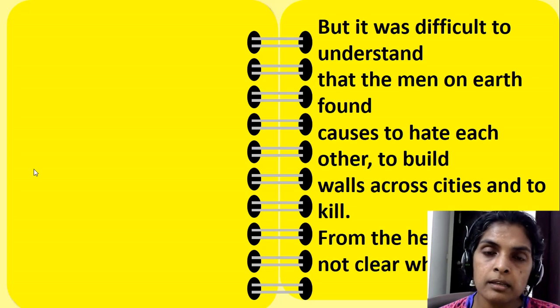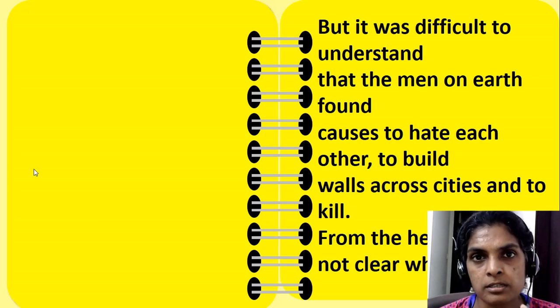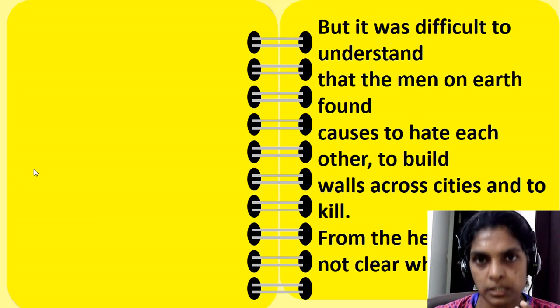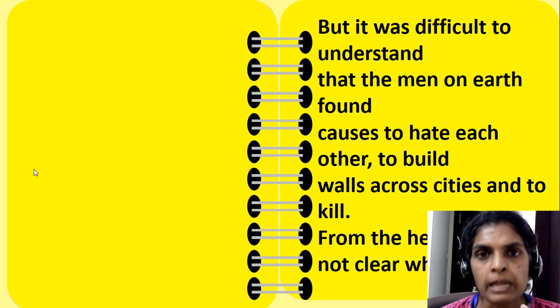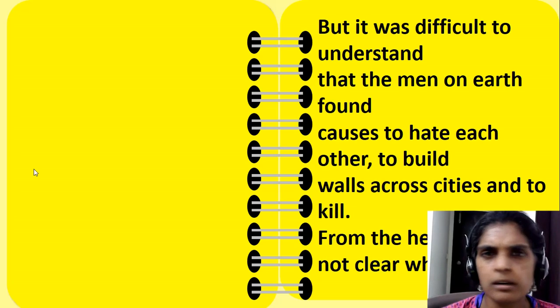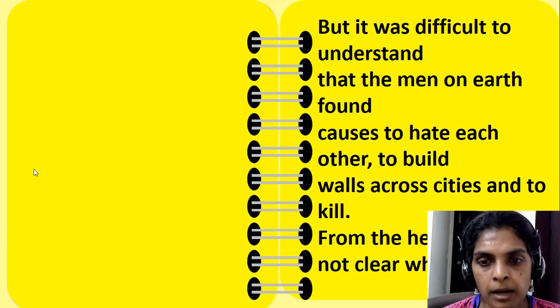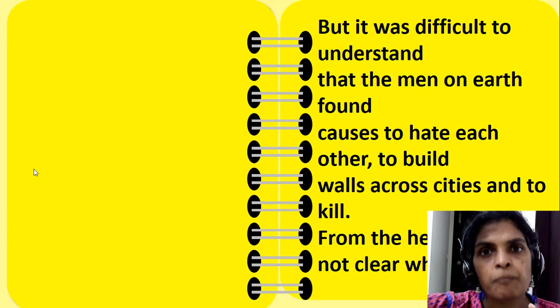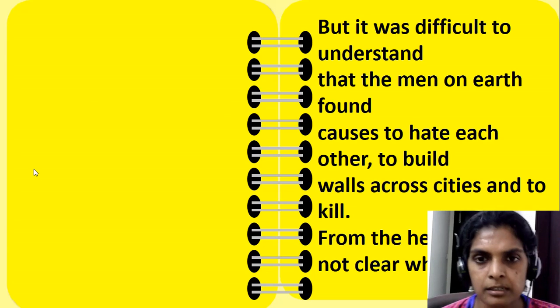Even today or even in the olden days, there were walls built between two cities. So there will be no contact between two cities. Okay, and they want to kill each other. They hate people because of some weird reasons and they want to kill each other. But when you are looking from very high, everything seems very insignificant.